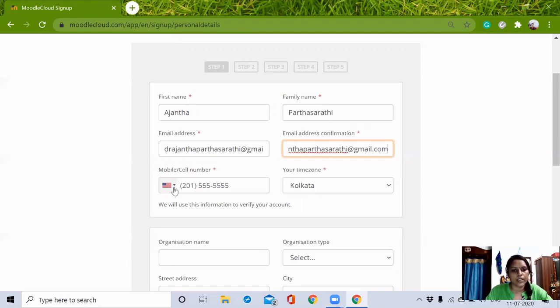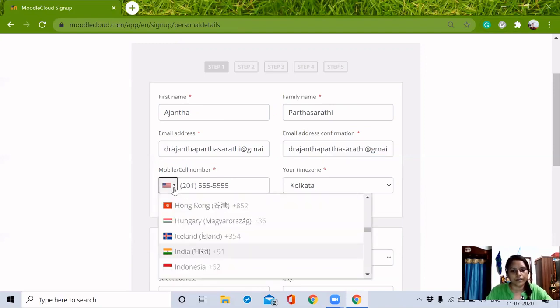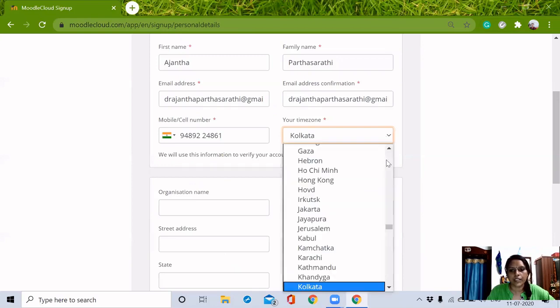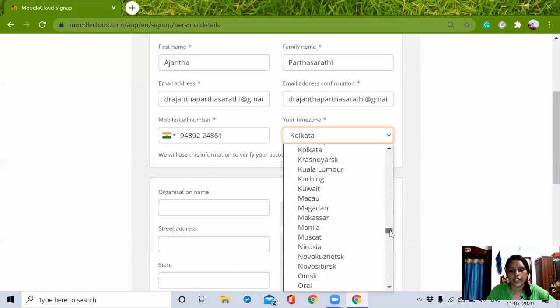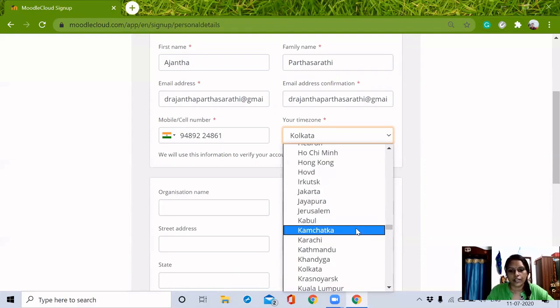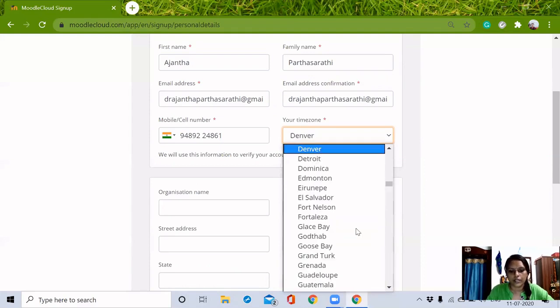We have to select our country here. And I'm just giving my number. Time zone is Kolkata. If you are searching for some other thing, it will not show any Indian. We can search Chennai, it is not that. Delhi, it's not that. So better we go with this Kolkata.